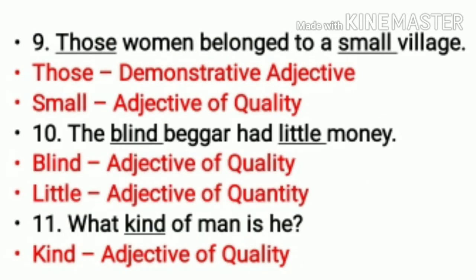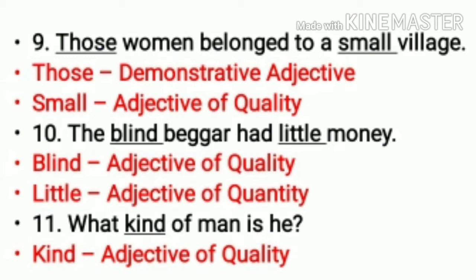Your ninth sentence. Those women belong to a small village. Women and village are nouns, and those is pointing out. So it is a demonstrative adjective, and small, what kind of a village? So it will be an adjective of quality. 10th one, the blind beggar had little money. Beggar and money are nouns. What kind of a beggar? Blind beggar. So blind will be adjective of quality, and how much money? Little money. So little will be adjective of quantity.